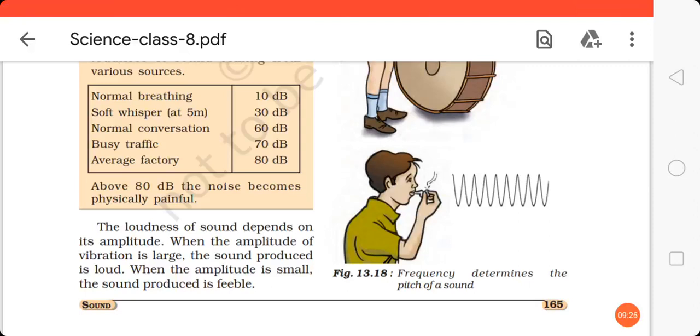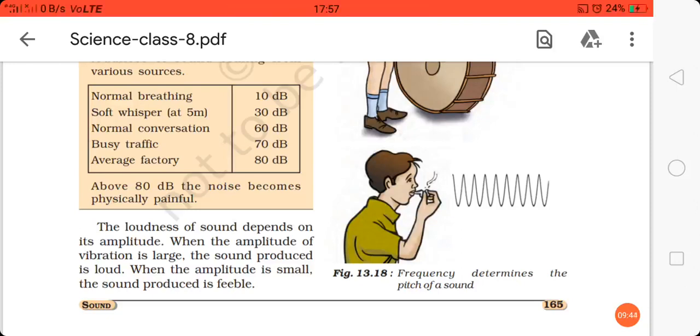Here some examples are given. If the sound is in the normal range, then humans can listen to it carefully without any pain or problem. But if the sound becomes too loud, then it becomes noise. It's not just sound anymore. It becomes painful to our ear, and we need to cover our ears.